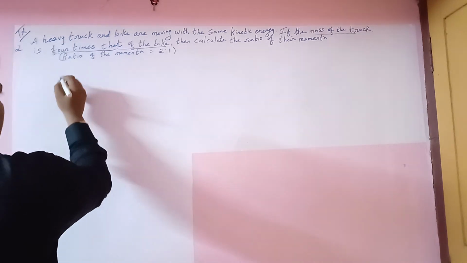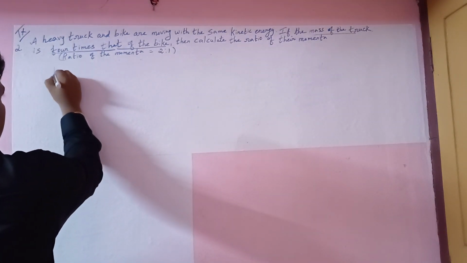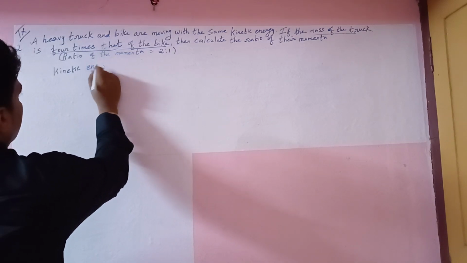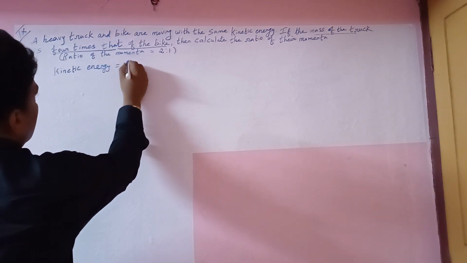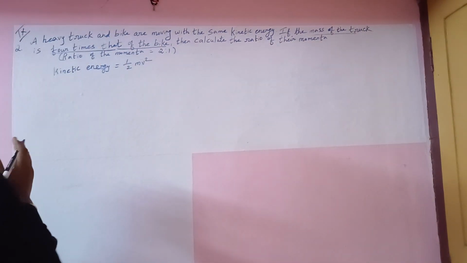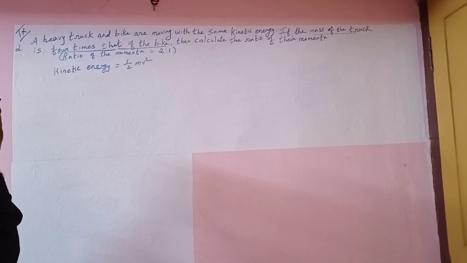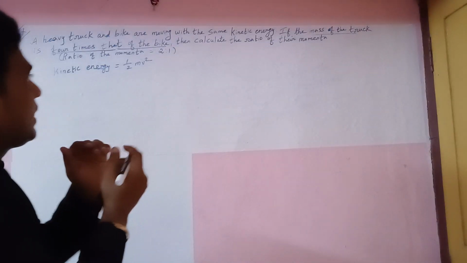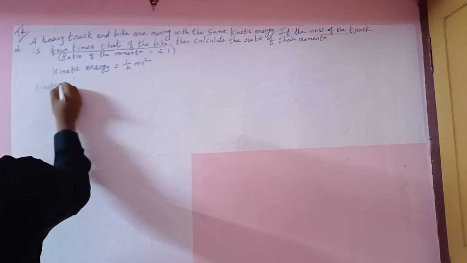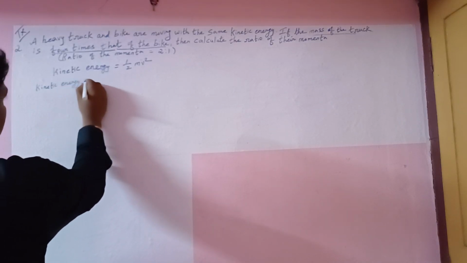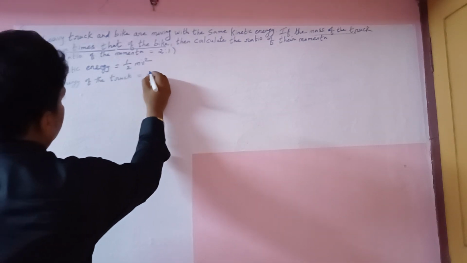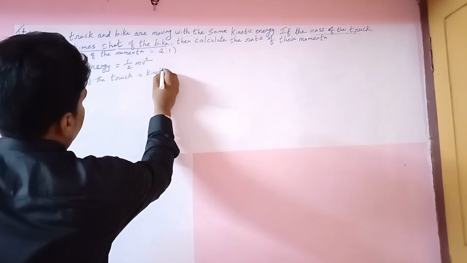First you have to write the kinetic energy equation. Kinetic energy equals 1 by 2 mv squared. So we have to write the kinetic energy of the truck and the kinetic energy of the bike.